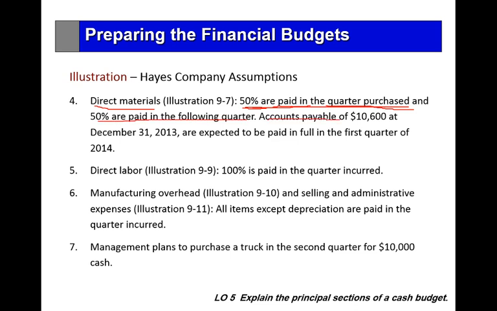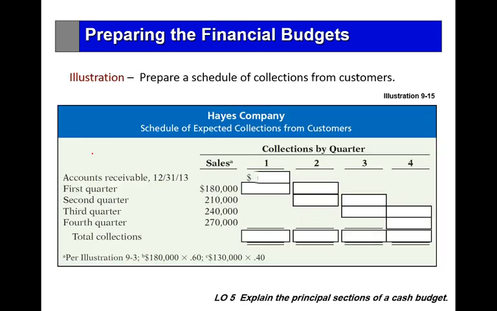And we have accounts payable from 2013, which we assume is the current period. The accounts payable at the end of the current period, 31st of December 2013, 10,600, is expected to be paid in full in the first quarter of the next period, which is 2014.